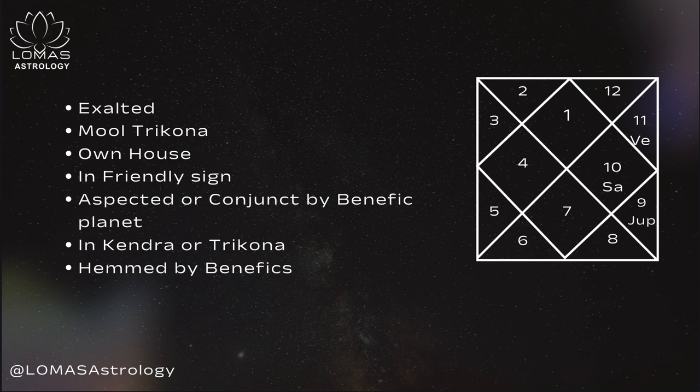Now we'll see if the planet is hemmed by benefic planets, making a kind of sandwich position. Here you see Saturn is in its own sign, sitting in the 10th house, and on both sides of Saturn there are benefic planets. On one side it is Venus, on the other side it is Jupiter, and Saturn is hemmed between these two benefic planets. So we can say that Saturn is strong, as it is in Shubh Kartari Yoga.